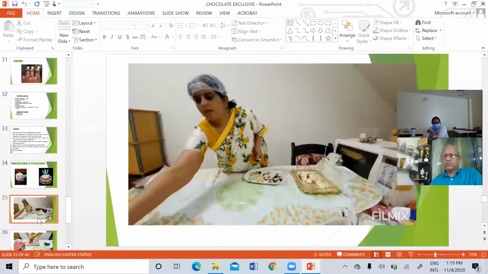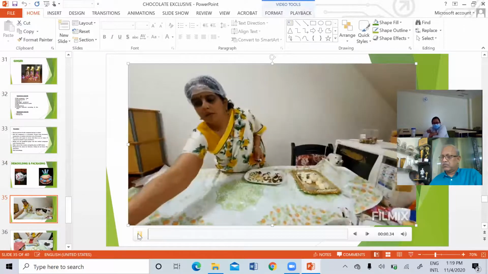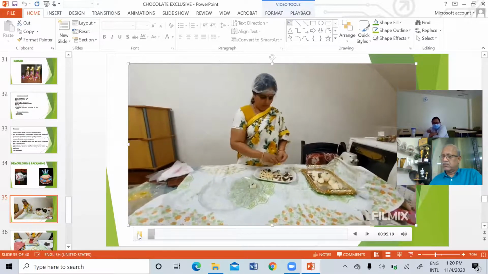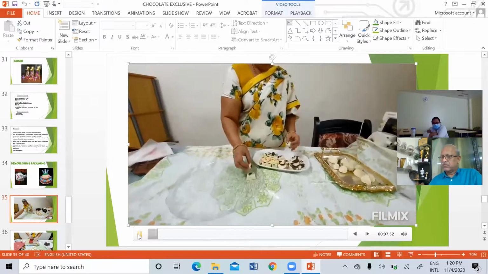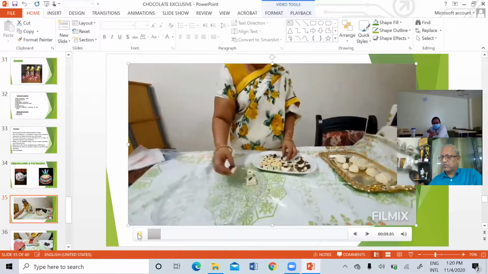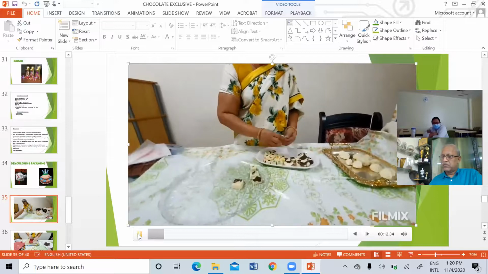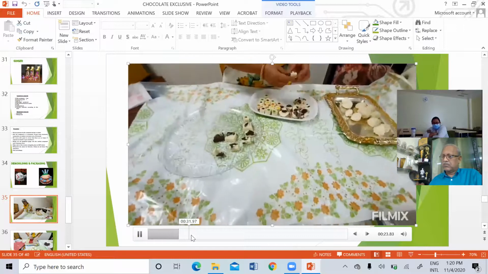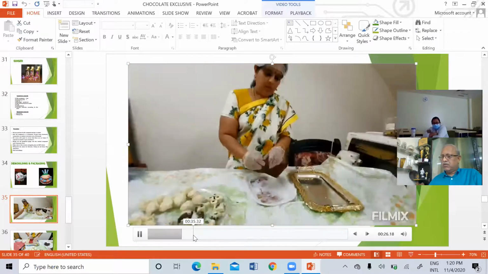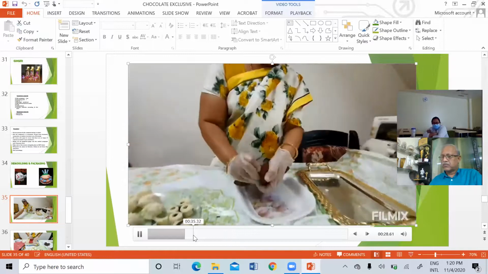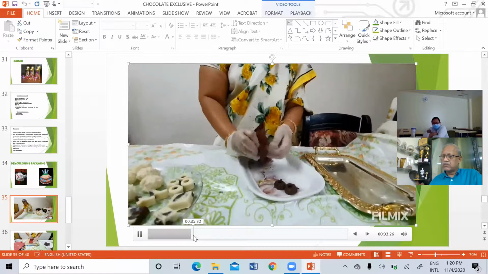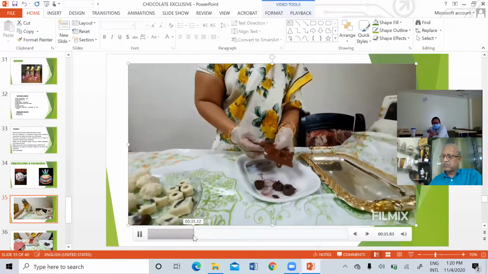So now I will show the demolding. This is how you just give a gentle push, and then you can remove the chocolate very easily. Silicone molds are very easy for demolding.